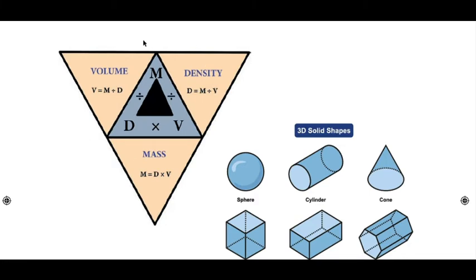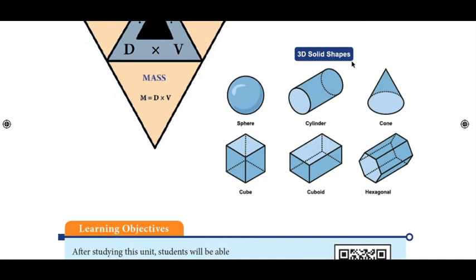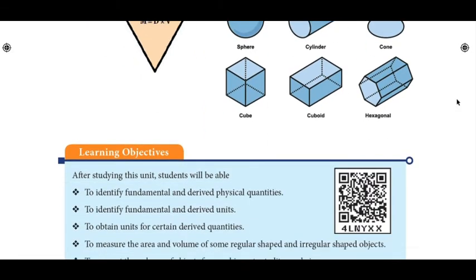Other than that, you know the 3D solid shapes. Sphere is 3D in shape. The cylinder, cone, cube, cuboid and hexagonal. These are the shapes, and already you know about these shapes.